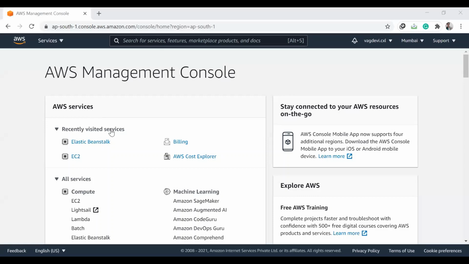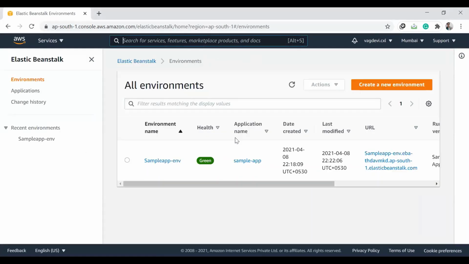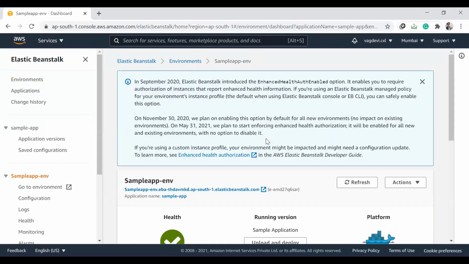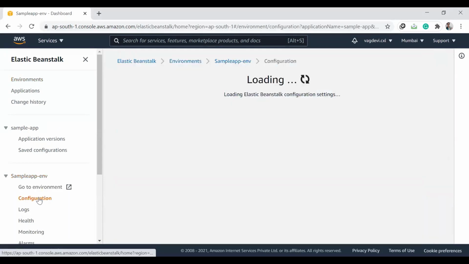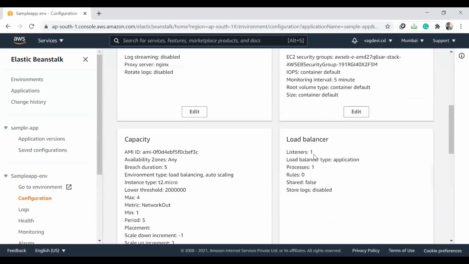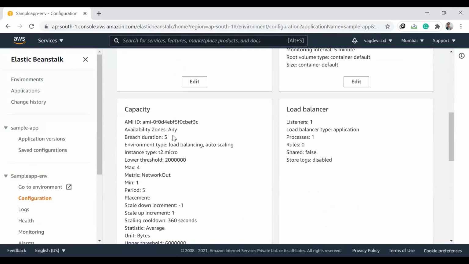Go to AWS and go to Elastic Beanstalk. I have created a sample application on Elastic Beanstalk. Click on that. Now go to configuration. So here under capacity, we can see various parameters related to the application.